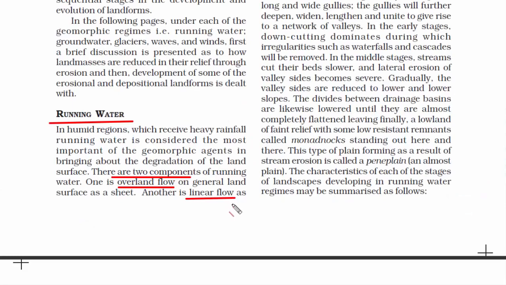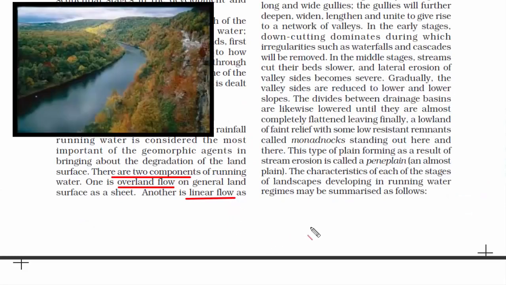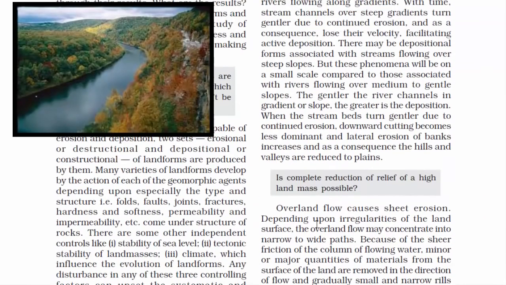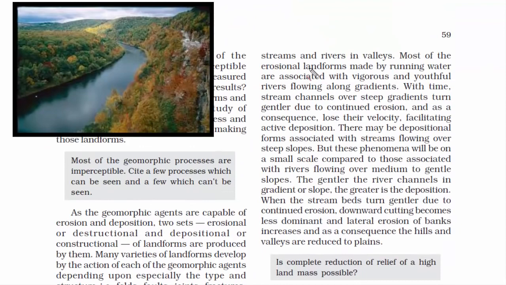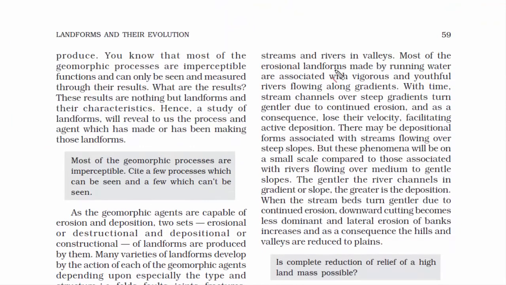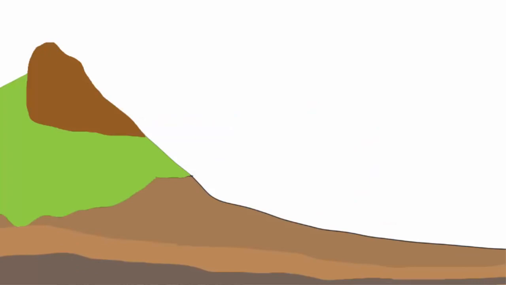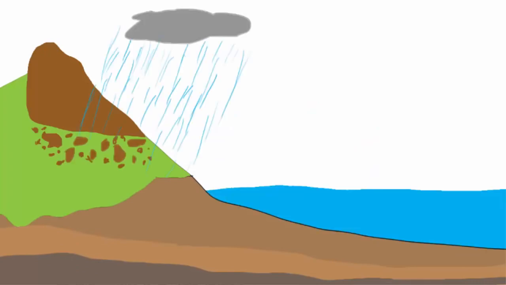The second component of running water is linear flow, which is basically rivers and streams that just flow naturally in a straight linear fashion on their own course path. So running water is considered the most important geomorphic agent when it comes to degradation of land. Now I'll explain how running water is such a powerful agent. Now we know that running water causes erosion, meaning it carries the soil from one place to another.